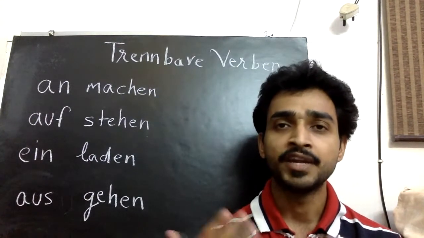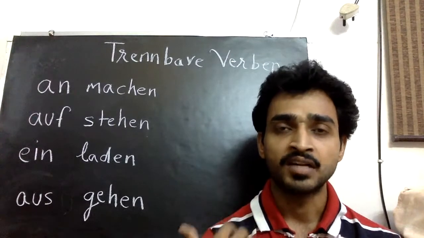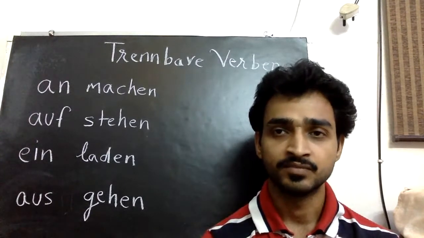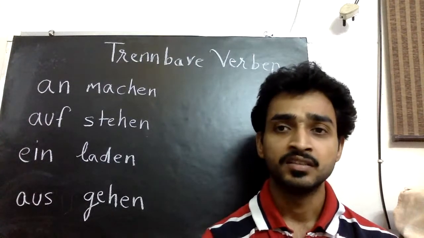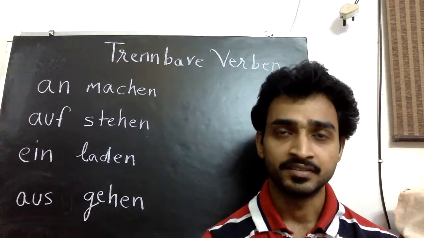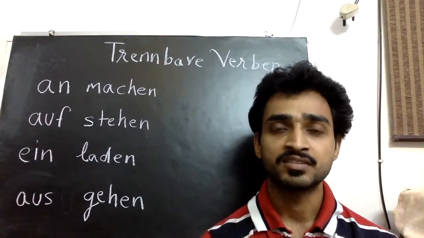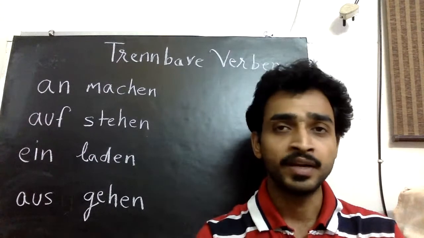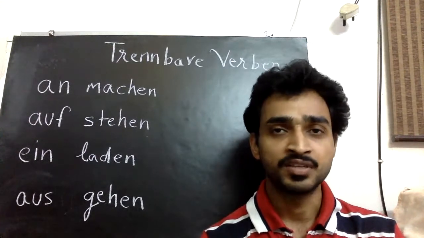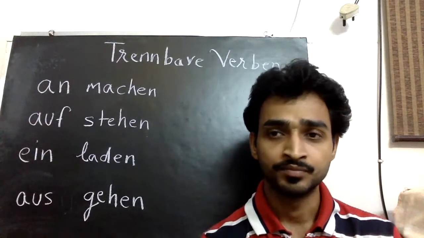If I say I invite you, ich lade dich ein. Ich lade sie ein. Ich lade meine Freundin ein. So ein is written at the last. That is the rule for a separable verb, trennbares Verb. If you don't write it at the last, then it is a mistake. The sentence might be wrong.